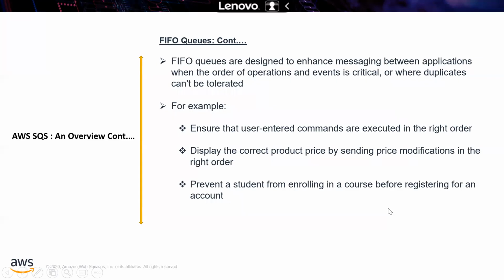Continuing with FIFO: FIFO queues are designed to ensure messages between applications are processed when the order of operations and events is critical, or where duplicates can't be tolerated. For example, if you are booking a flight ticket, and only 2 seats are available in a particular airline for the particular route.